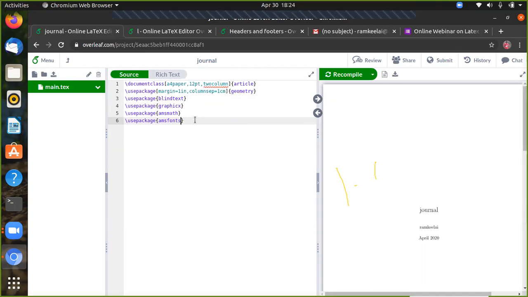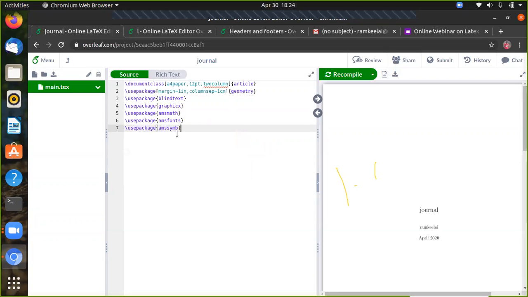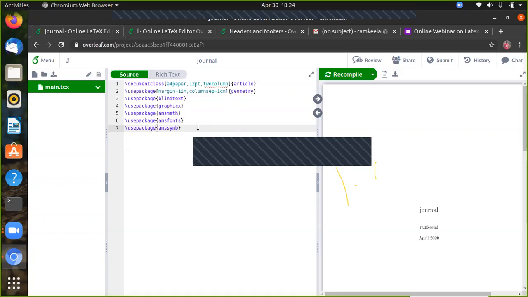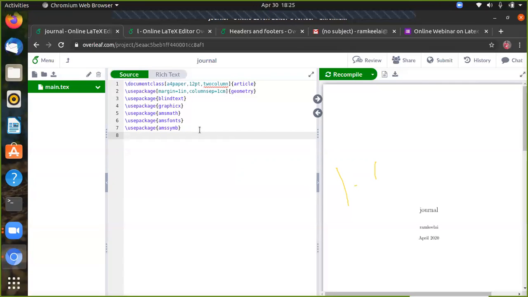We can use AMS, \usepackage. Okay, 1 minute. \usepackage AMS symbol. Till now these packages are very important: plain text, graphics, AMS fonts, AMS symbol. After that we can start the document, so we'll start from \begin{document}. And one thing we forgot, we must include the title, that is the title of our journal, and the author information.